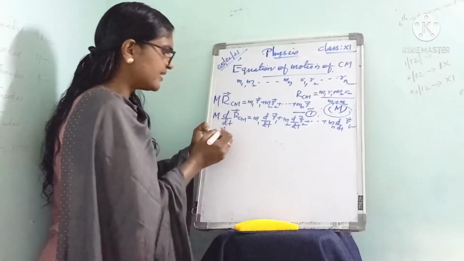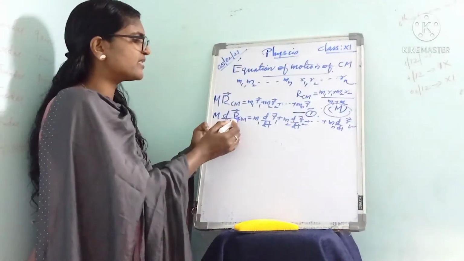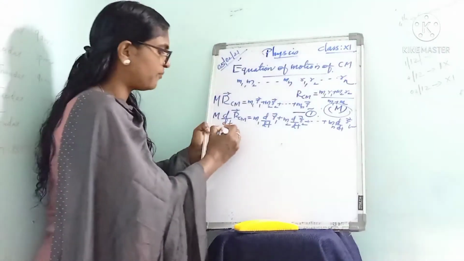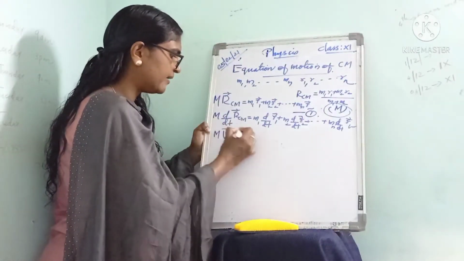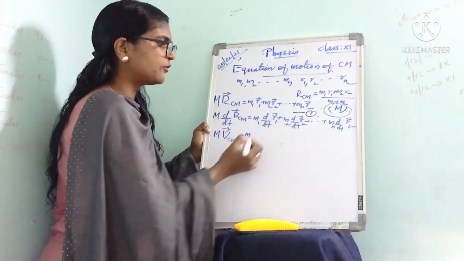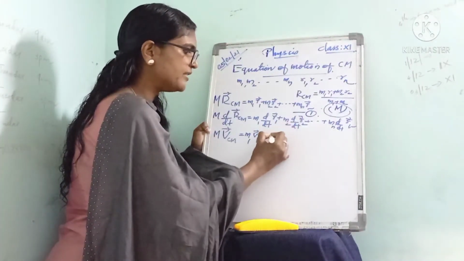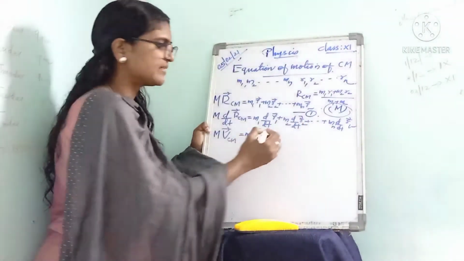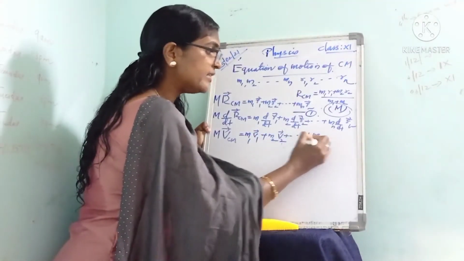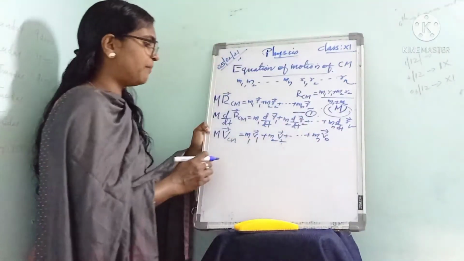So here M as such, then d by dt of RCM, that is the differential of position vector of center of mass, will give the velocity of center of mass VCM. That is equal to M1 into dr1 by dt, the velocity of first particle, plus M2 into dr2 by dt, the velocity of second particle, plus etc. up to Mn into drn by dt, the velocity of the nth particle.